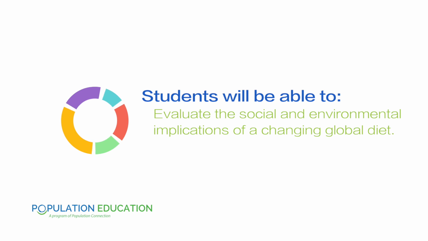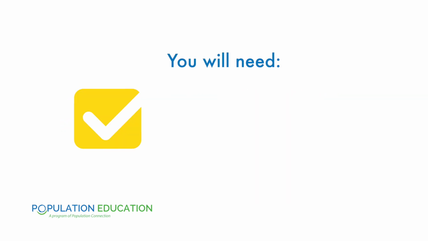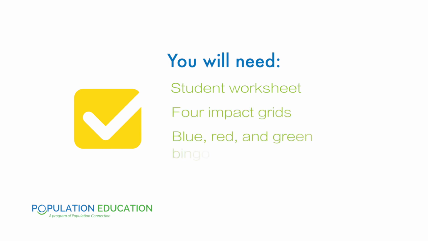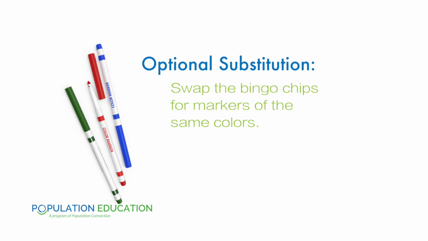a changing global diet. For the first part of this lesson, you'll need 1 copy of the provided worksheet for every pair of students. For the second part of the lesson, students will need the 4 provided impact grids, as well as blue, red, and green bingo chips. If you do not have the chips, then each group can use 1 blue marker, 1 red, and 1 green marker instead.